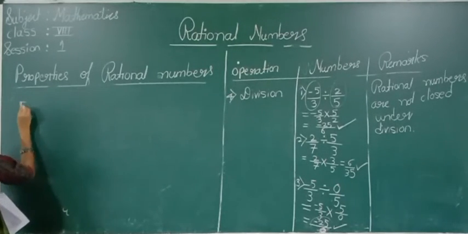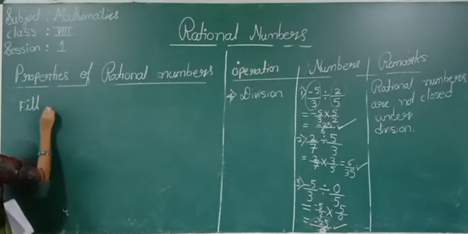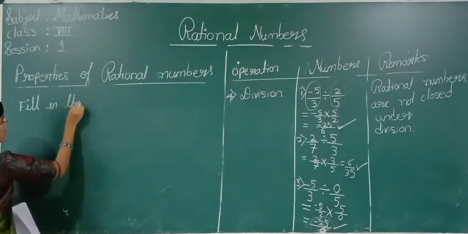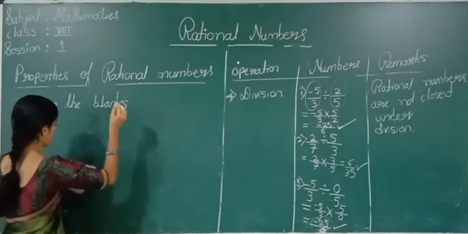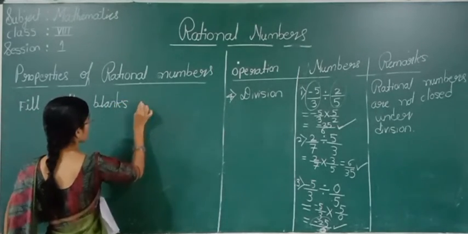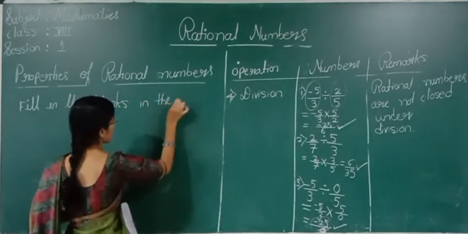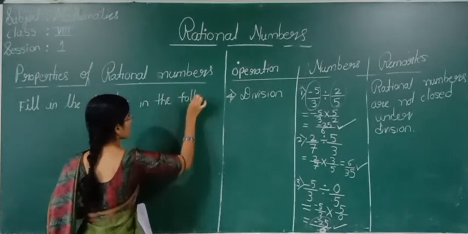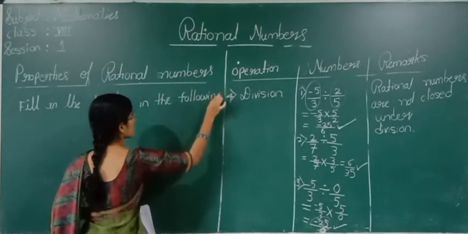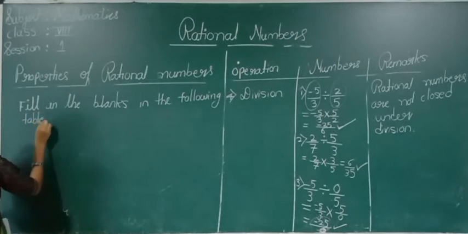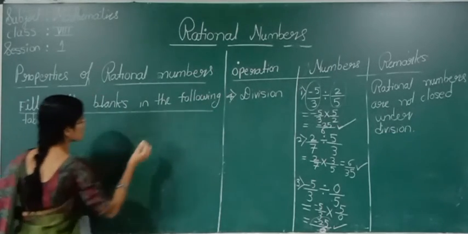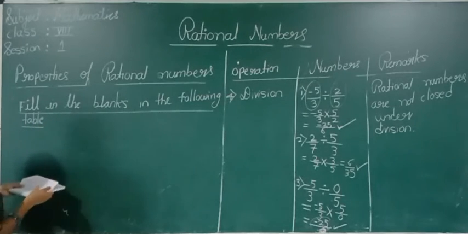Filling the blanks. Fill in the blanks in the following table.